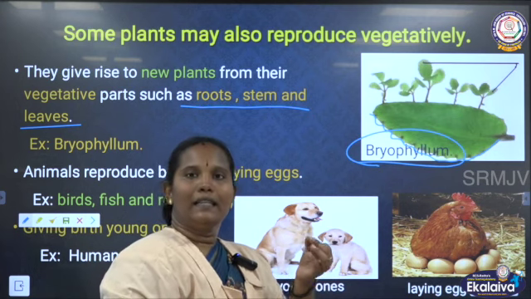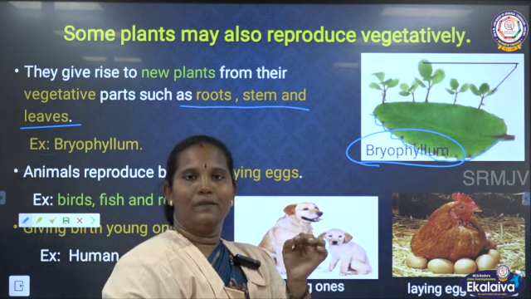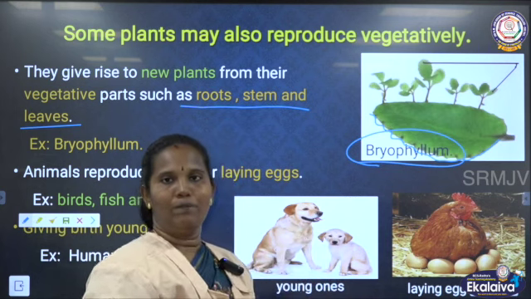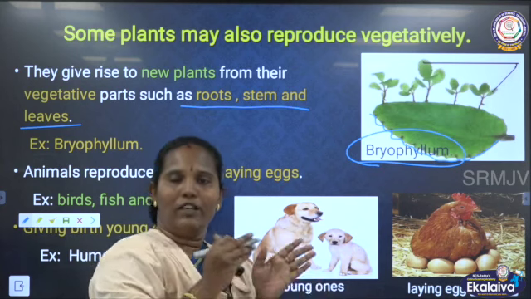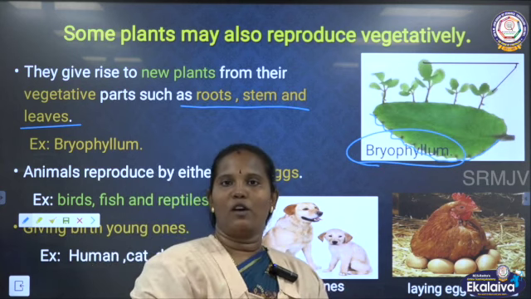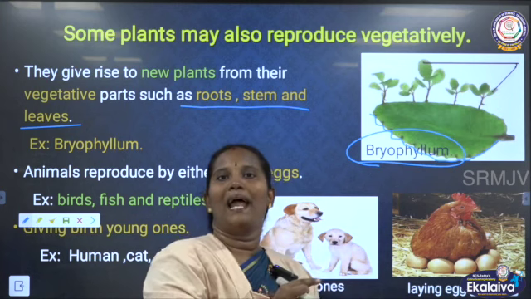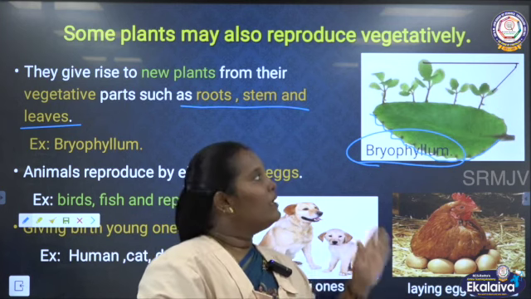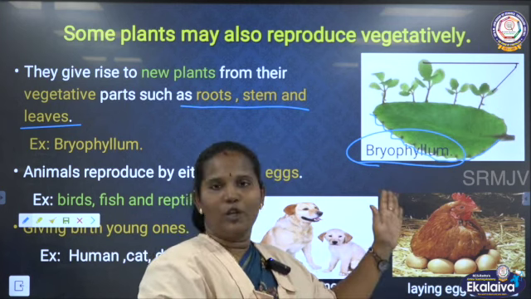Like ginger, the end of the stem makes some buds. The buds can grow a new plant. Like that, without seeding, without a germination process, if a body part of the plant can make a new plant, that is called vegetative reproduction. Okay, this is the reproduction of plants.